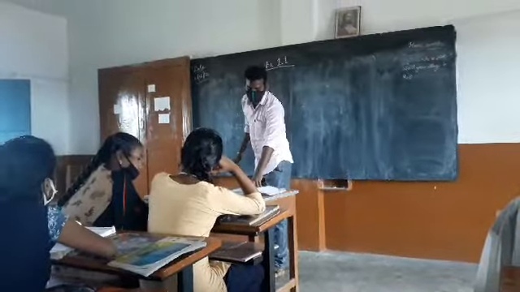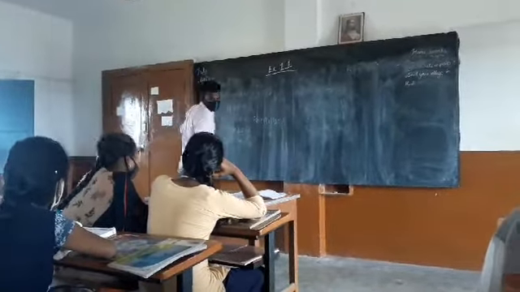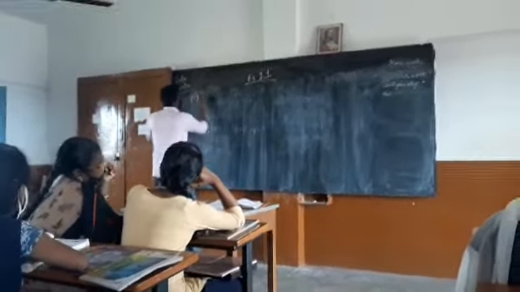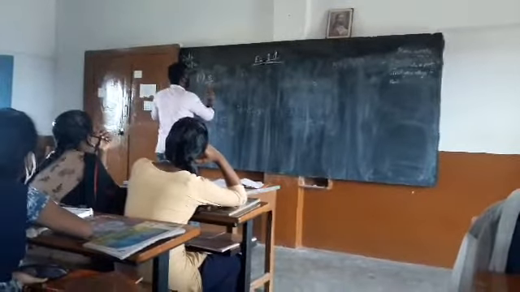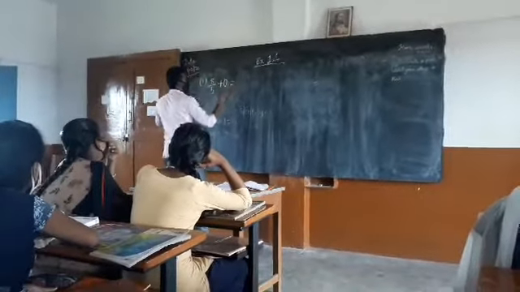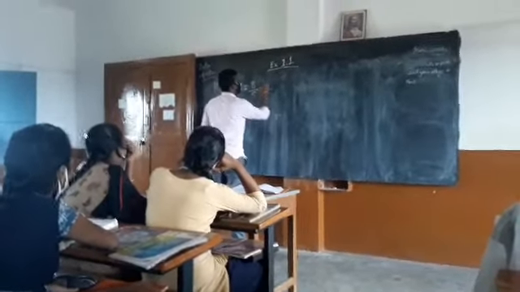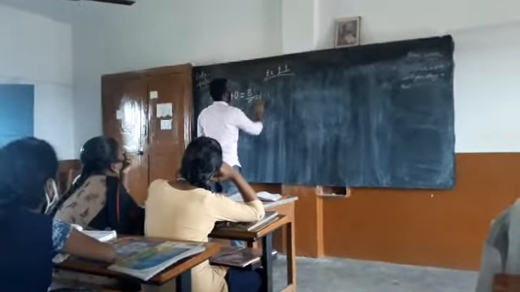Let me take the first problem: 8 by 5 plus 0 is equal to 8 by 5, which is equal to 0 plus 8 by 5.